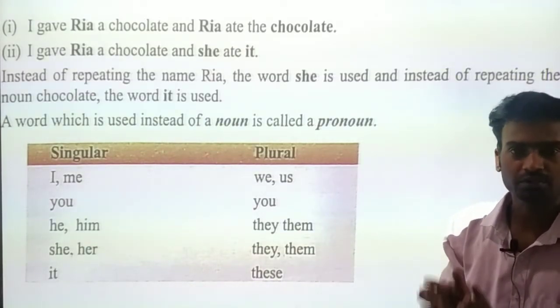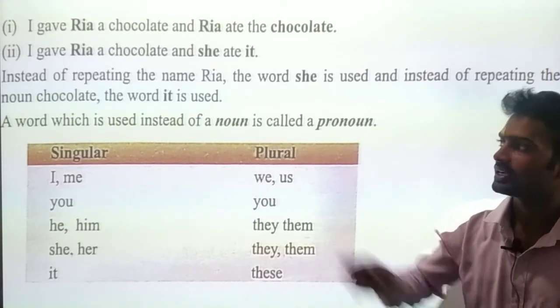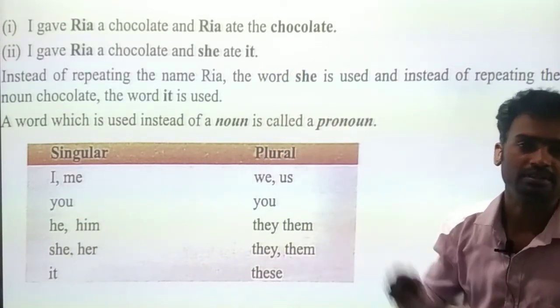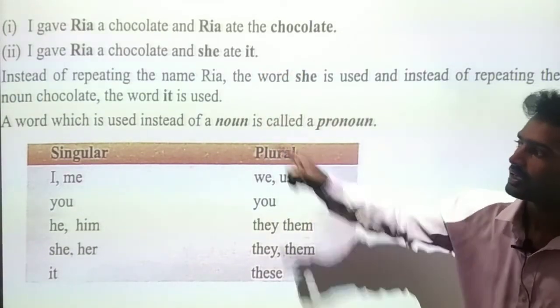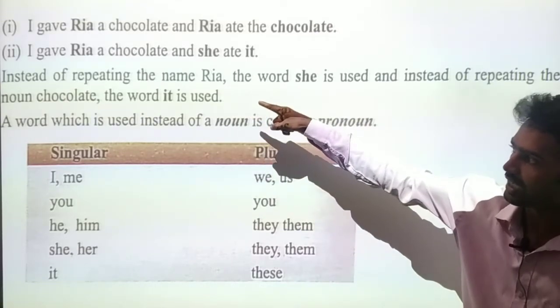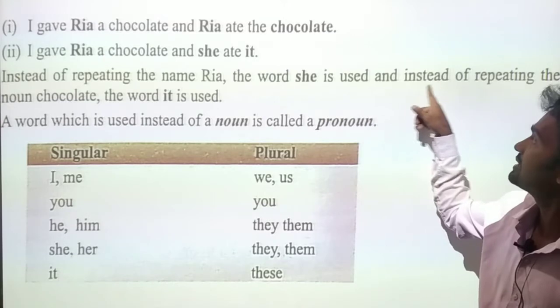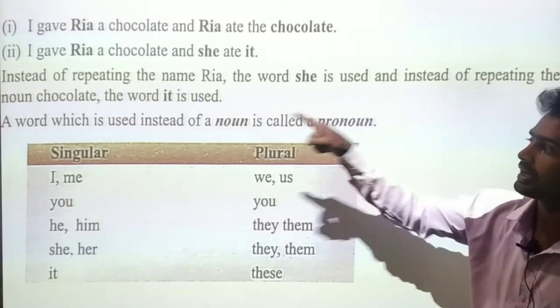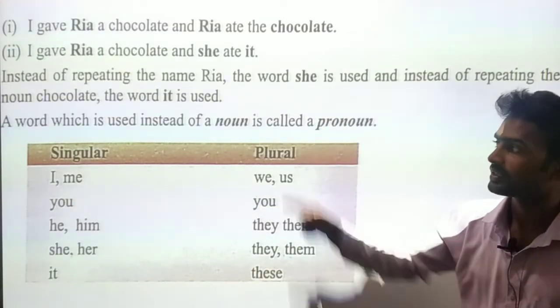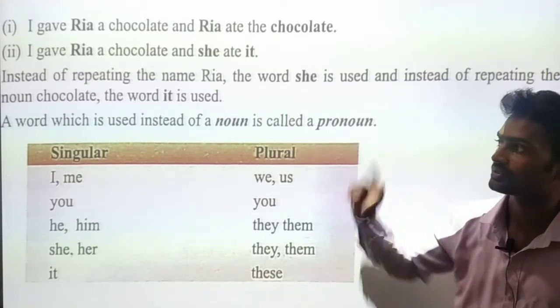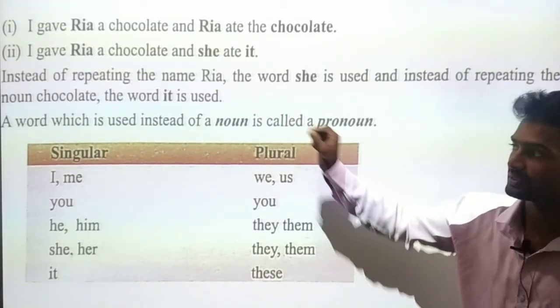That's what we are going to learn today. So instead of repeating the noun Ria, the word she is used, and instead of repeating the noun chocolate, the word it is used, right? Read once again.